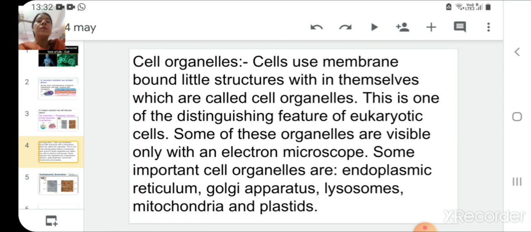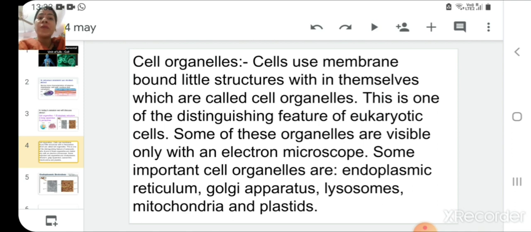So let us begin. Cell organelles are the different organelles which are present inside the cell. Cells use membrane bound little structures within themselves which are called cell organelles. In simple language, you can consider them as organs, different small simple organs of the cell. I told you that the cell itself has a machinery. It has so many components inside it, and the function of each and every component is specific and different. And that is why we sometimes say that the cell shows division of labor. That division of labor is possible only because of the presence of these cell organelles.